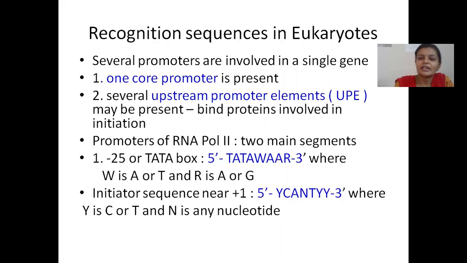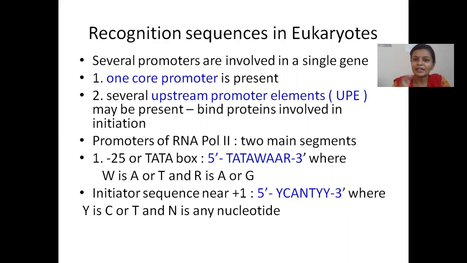The recognition sequences offer a binding site for the transcription factors, that is the proteins which assist the process of transcription, and also they serve as a binding site for the chief transcription enzyme, RNA polymerase.